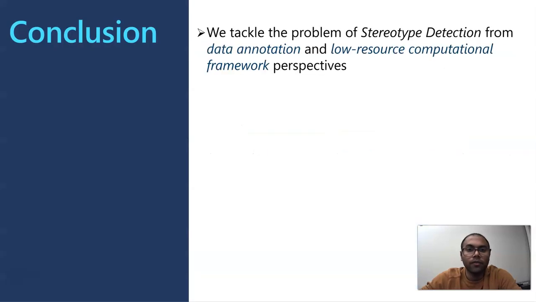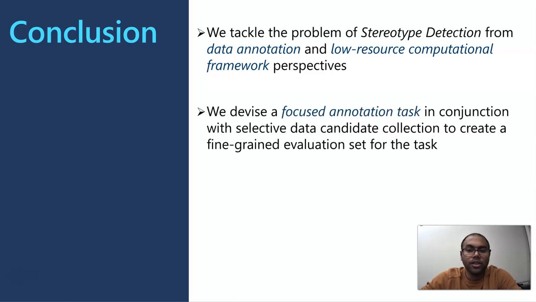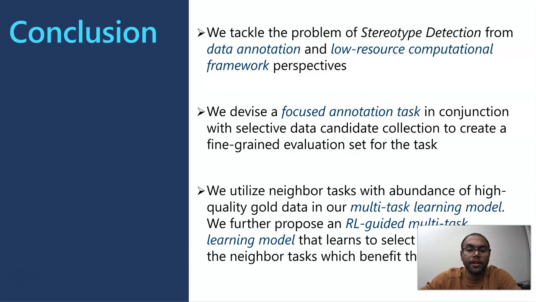So to conclude, we tackle the problem of stereotype detection from data annotation and low resource computational framework perspectives. We devise a focused annotation task in conjunction with selective data candidate collection to create a fine-grained evaluation set for the task. And then we utilize the neighbor tasks with abundance of high quality gold data in our multitask learning model. We further propose an RL guided multitask learning model that learns to select examples from the neighbor tasks which benefit the target task. Thank you for listening.